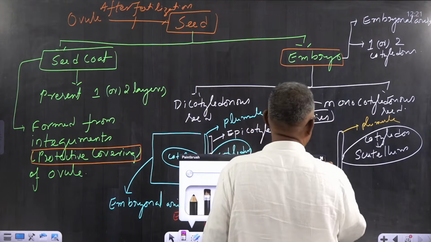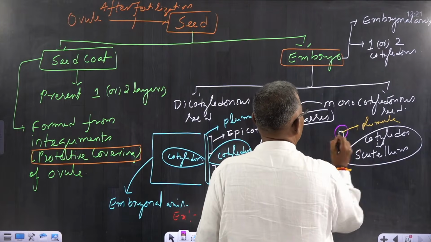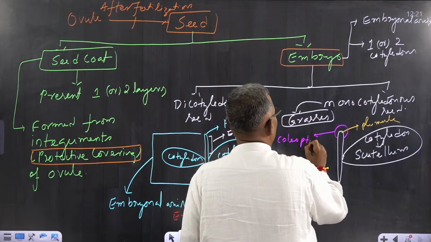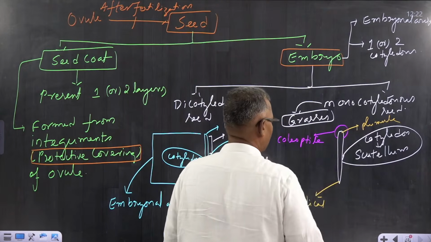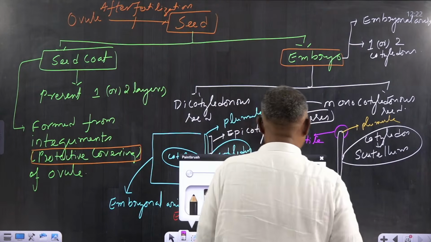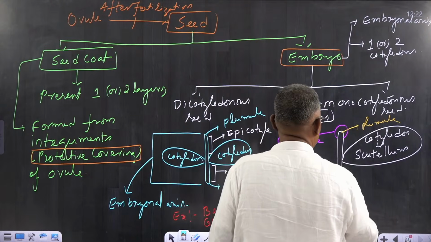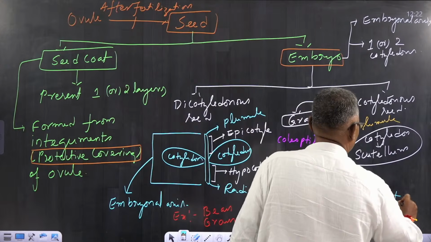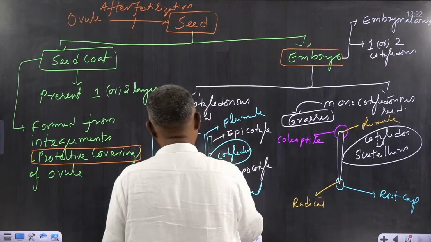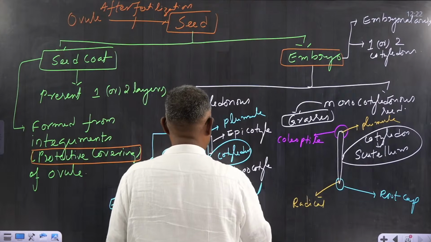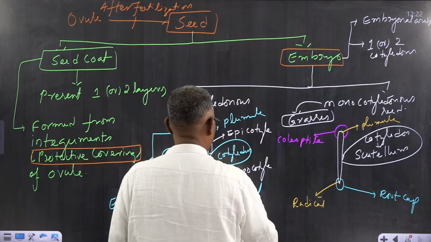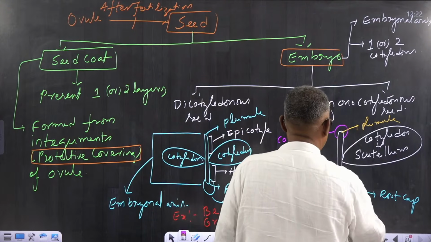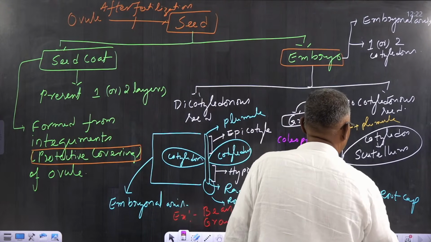Plumule is covered by a protective covering called coleoptile. Similarly, the radicle is covered first by a root cap. Here also root cap is present. Now this is root cap, and the root cap in turn is protected by coleorhiza.